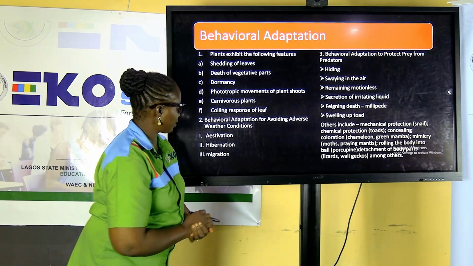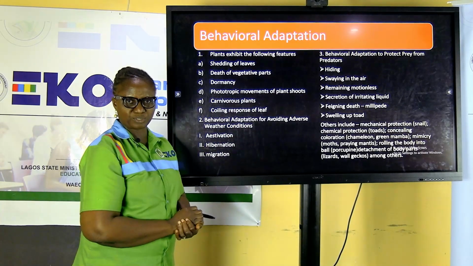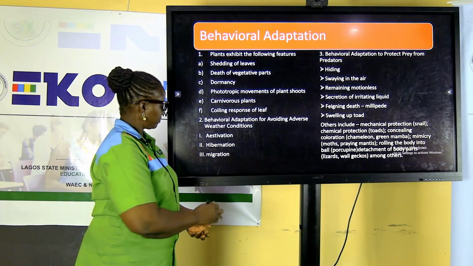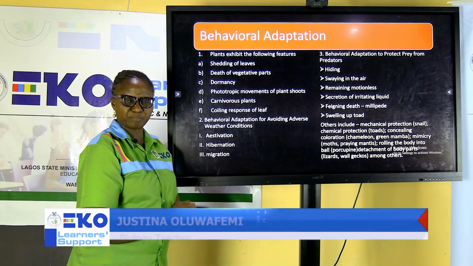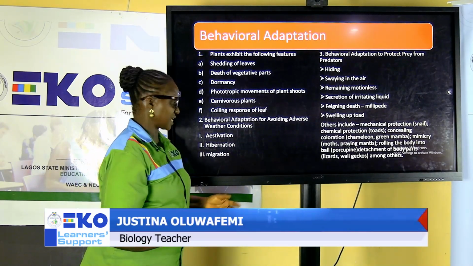The next one is behavioral adaptation for avoiding adverse weather conditions. These three words, the first two here, I've explained earlier on: estivation, hibernation. Estivation, an organism becomes inactive towards harsh condition. Hibernation, the organism becomes inactive due to cold weather or temperature.